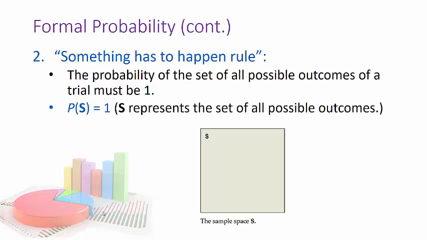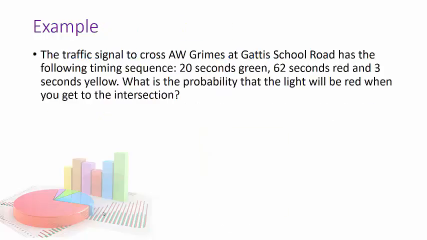So I'm going to give you an example, and we'll talk about the outcomes and calculate a probability. I've got a traffic signal to cross, A.W. Grimes at Gattis School Road. You've seen it. It has a timing sequence of 20 seconds of green, 62 seconds of red, and 3 seconds of yellow. What is the probability that the light will be red when you get to the intersection? Now you're probably going to say, it's 100%. It's always red when I get there. That's your personal probability.